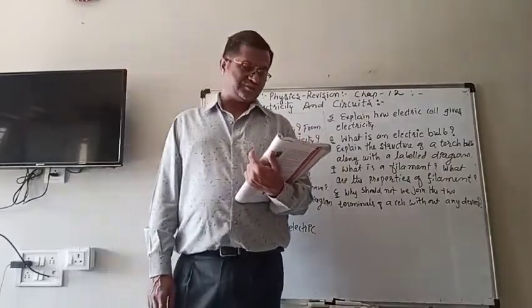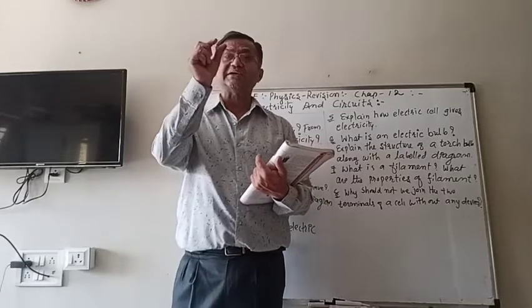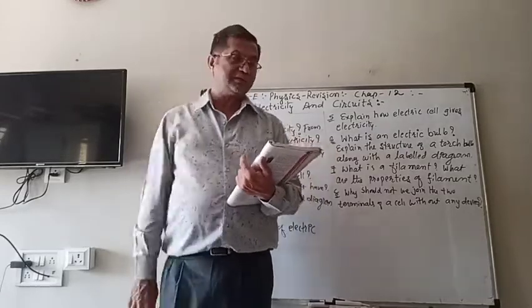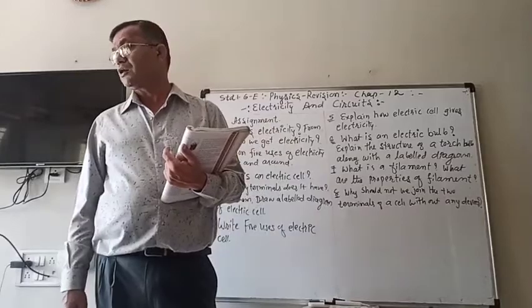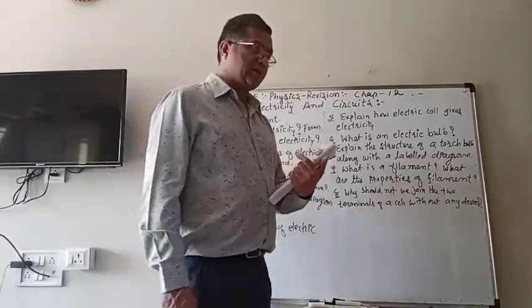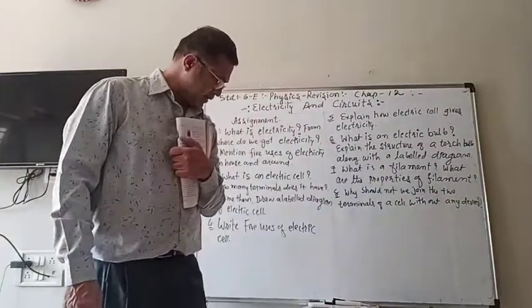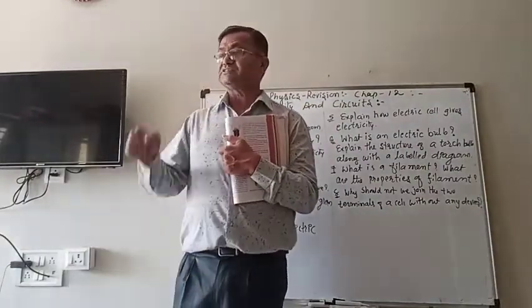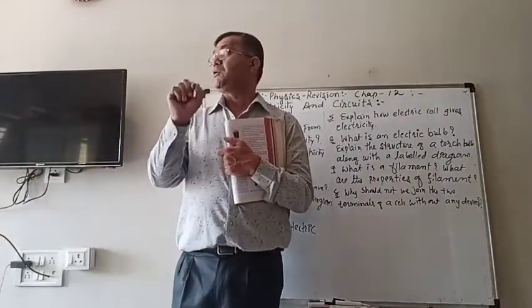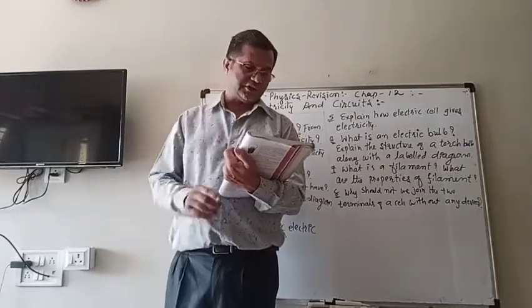The plus sign will be on the metallic cap on the top of the electric cell. On the top of the electric cell, there will be a metallic cap, and that cap acts like the positive terminal for the cell.